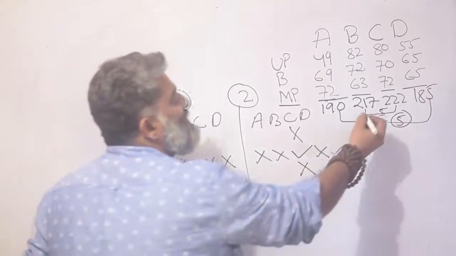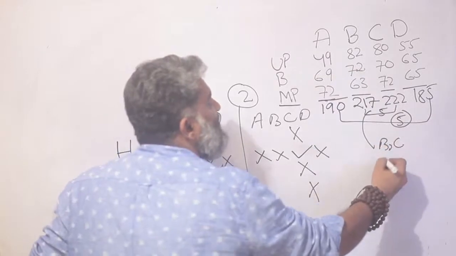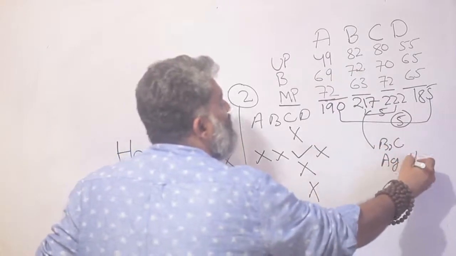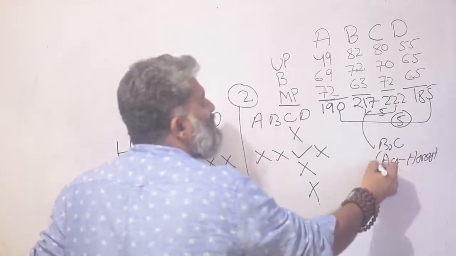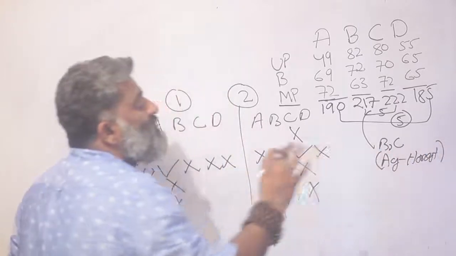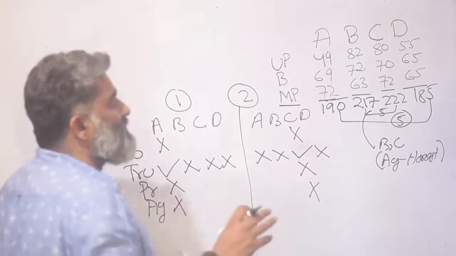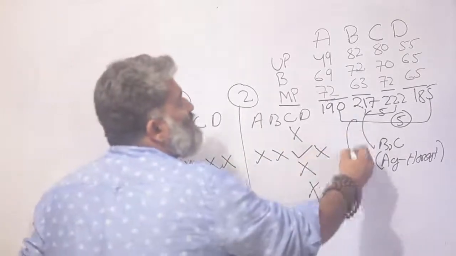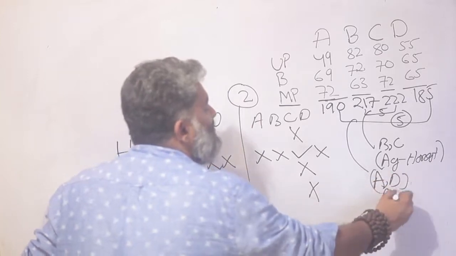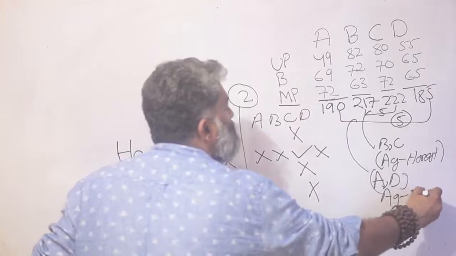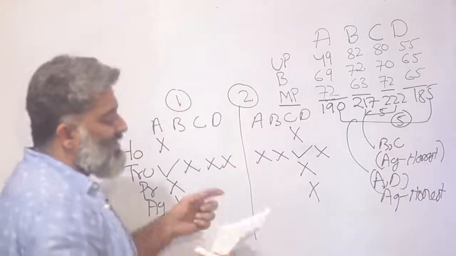So I could have a scenario where these two firms, B and C, are aggressive and honest, not respectively. One of them is aggressive, one of them is honest. I still don't know which is which, because it was only giving me the difference. It did not say which is higher, which is lower. Or I could have a story where A and D are aggressive and honest. Again, I do not know specifically which one is which, but these are the two possible scenarios.